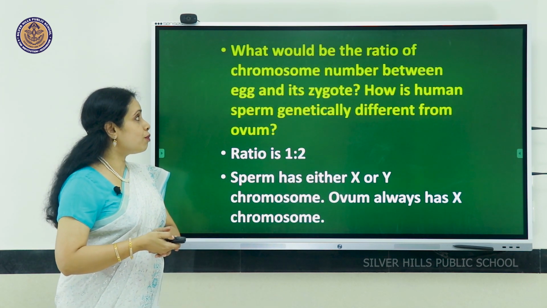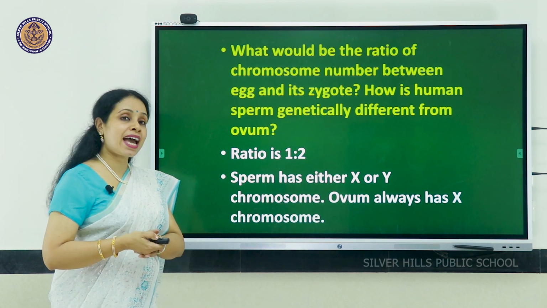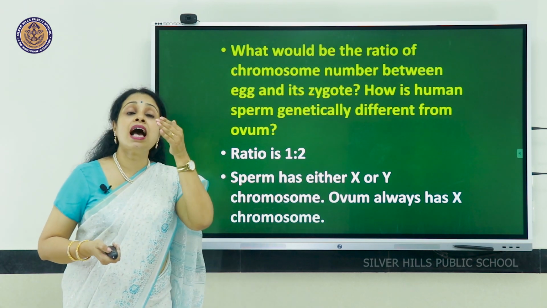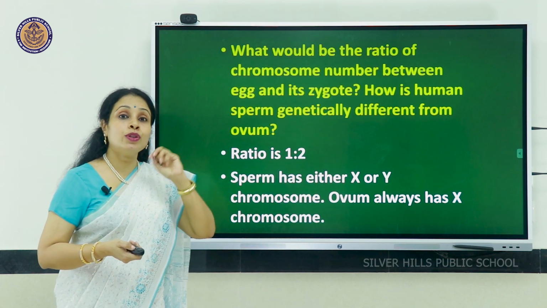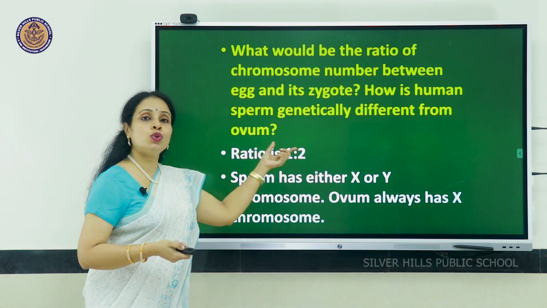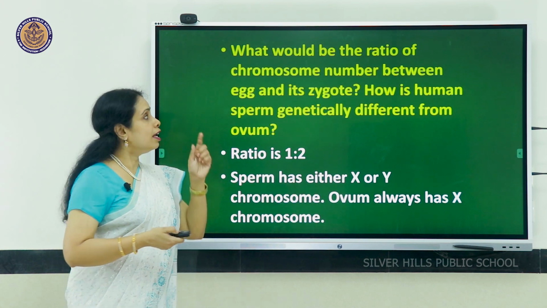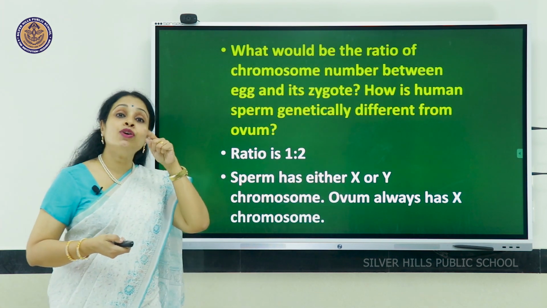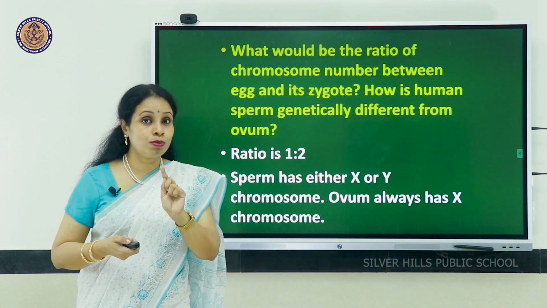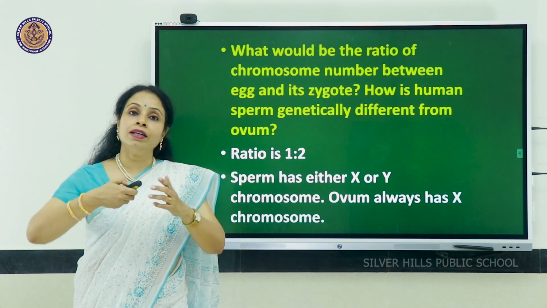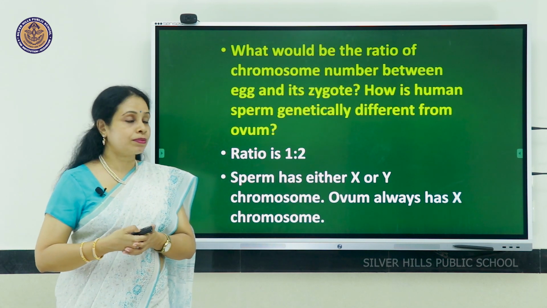What would be the ratio of chromosome number between egg and its zygote? Egg is haploid. Zygote is diploid. So the ratio will be 1:2. If the egg has 1 chromosome, zygote will have 2. If the egg has 7 chromosomes, zygote will have double of that, 14.